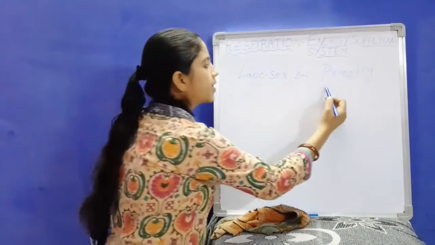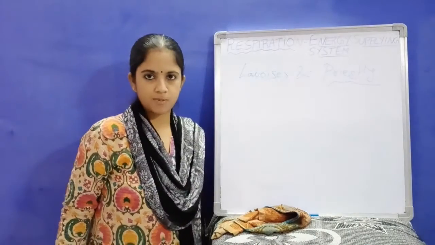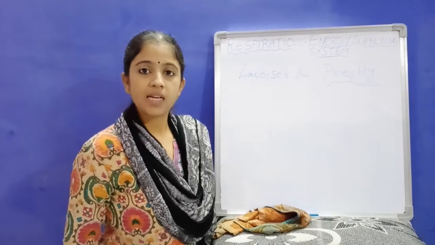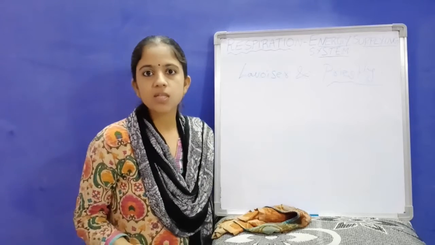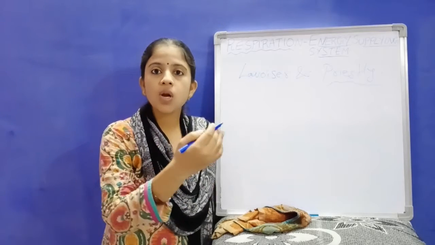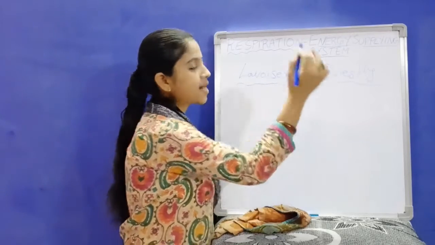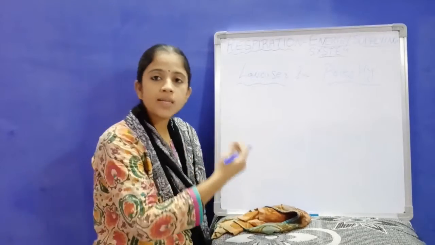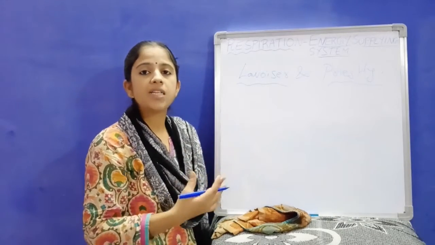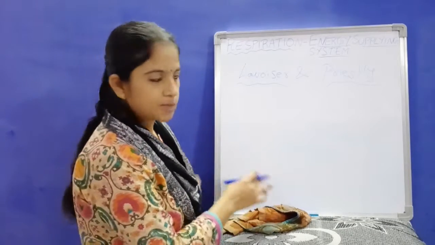Of these, you already know about Priestley's experiment regarding photosynthesis. He showed the role of air in photosynthesis. Now let us see the experiments done by Lavoisier and how his experiments gave us the idea about the process of respiration.